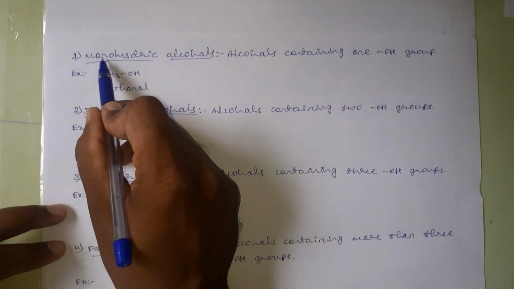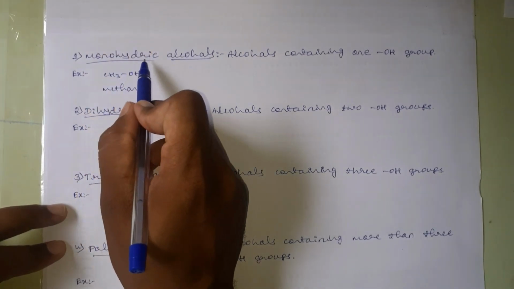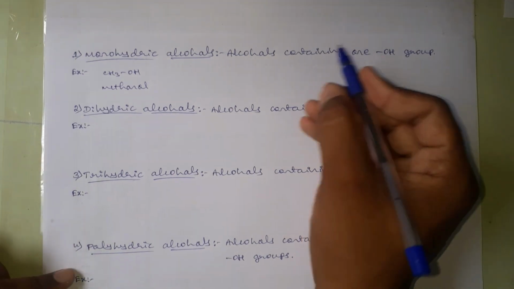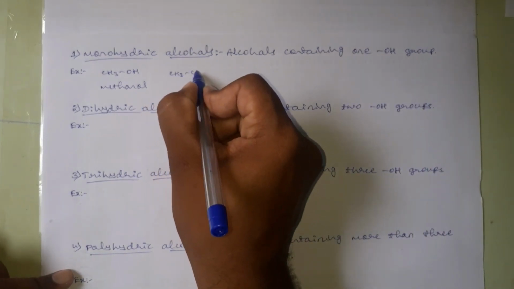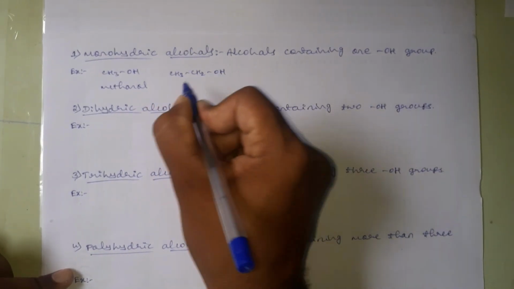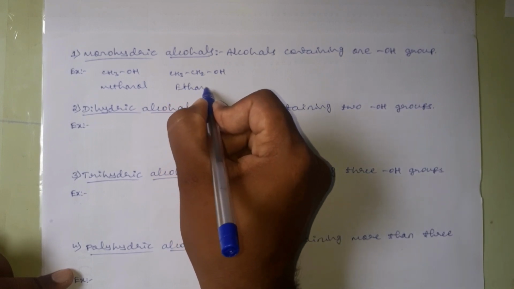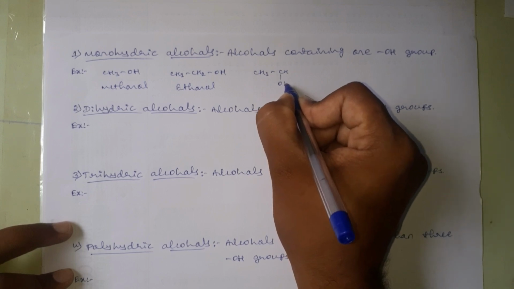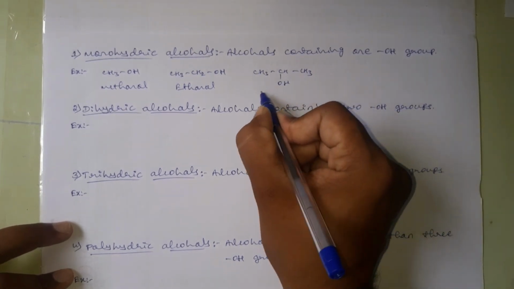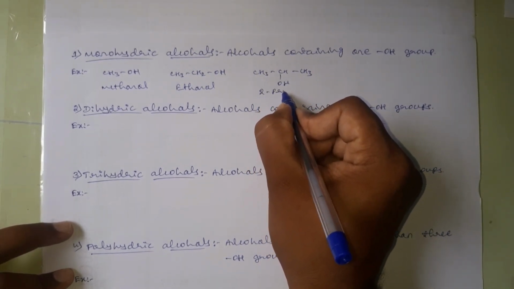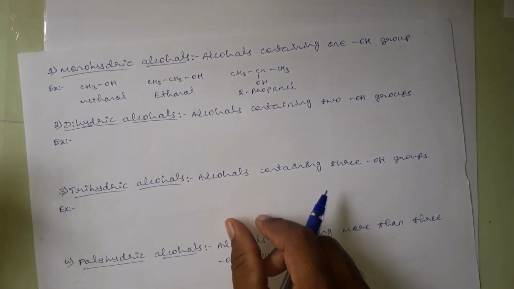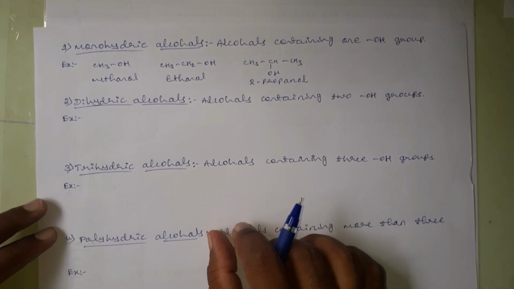Monohydric. Mono represents what? Single, and hydric means it represents the OH group, hydroxyl group. Okay, I will take another example, CH3CH2OH, ethanol, CH3, CHOH, CH3, 2-propanol. Okay, these are all some examples for the monohydric alcohols.